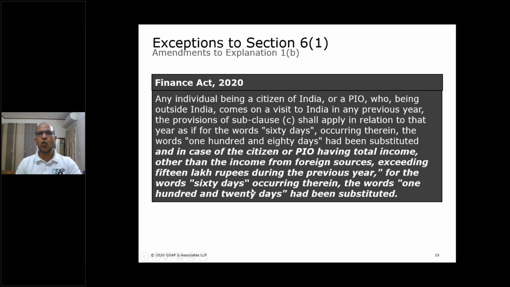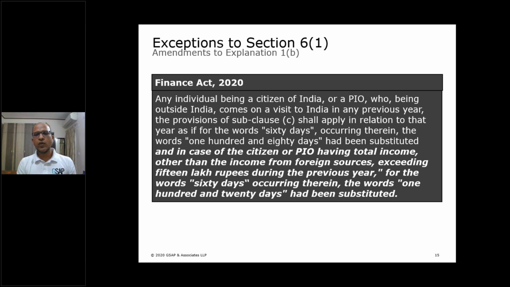Then only the word 60 days in clause C will be replaced by 120 days. So in a way, the government has tried to accept the concerns of the people who are, say, working as a carpenter or a driver in Middle East, and they will not be taxed in India. They will not become resident unless and until their India sourced income is at least 15 lakh.